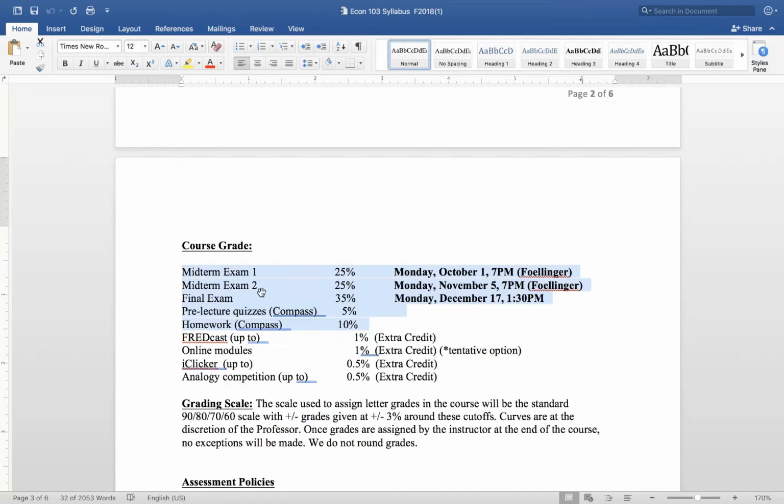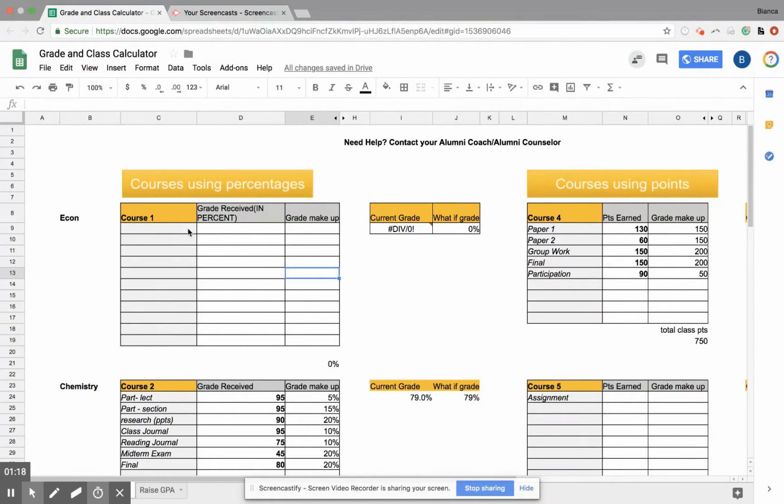So you've got 2 midterms, a final, quizzes, and homework. Okay, let's type that in there. Midterm 1, midterm 2, final, quizzes, homework. Midterms were both worth 25%.